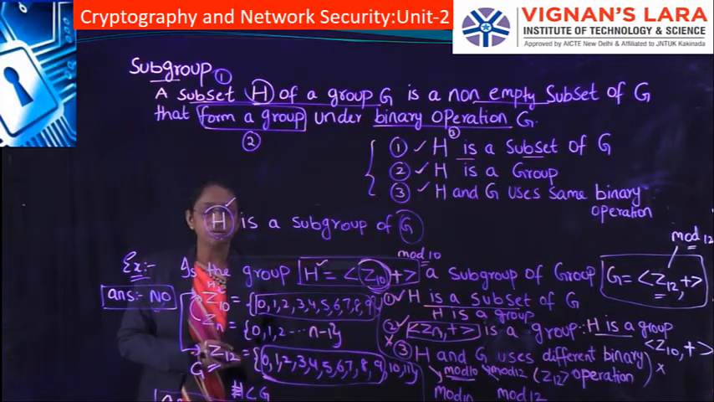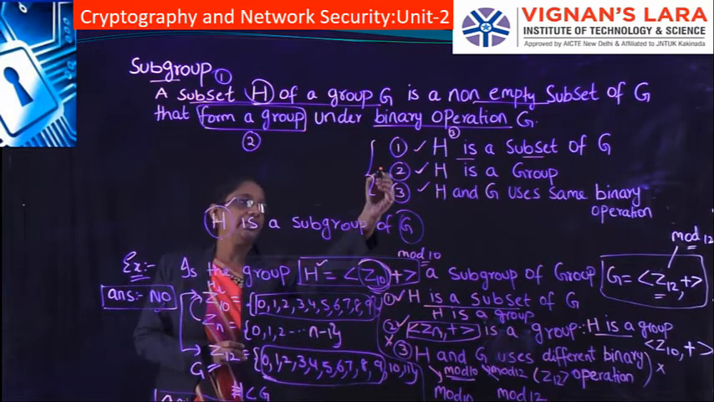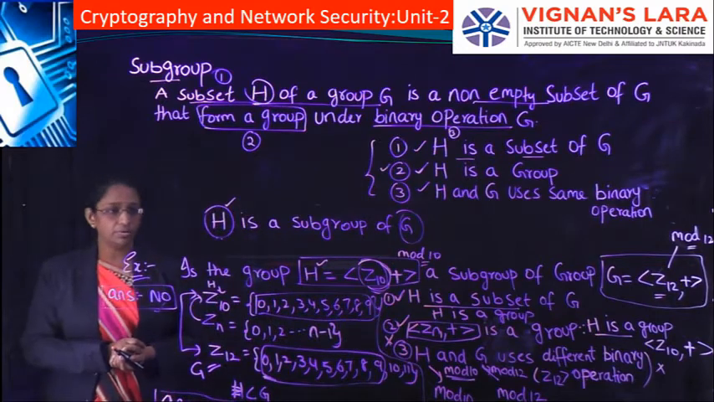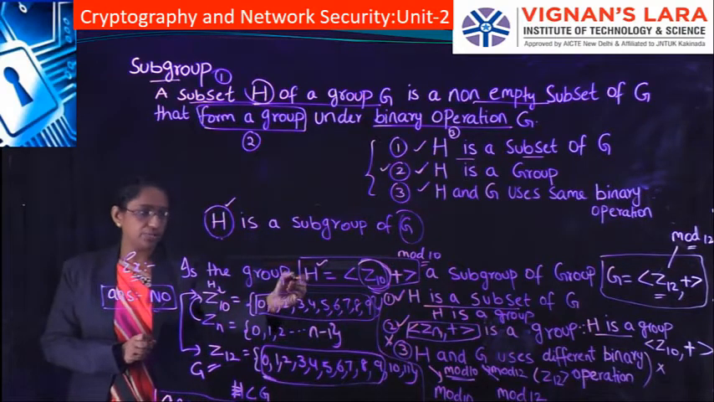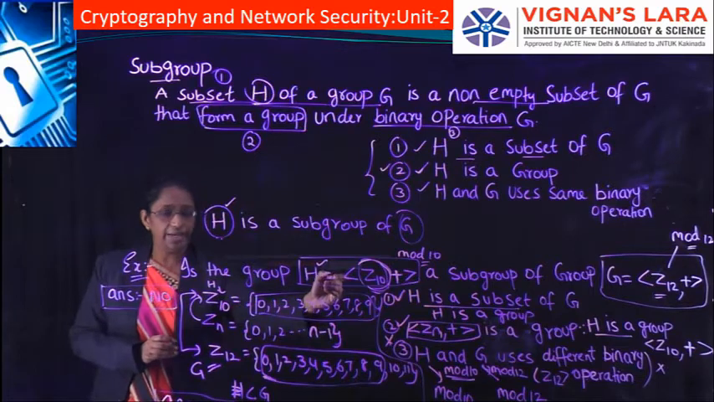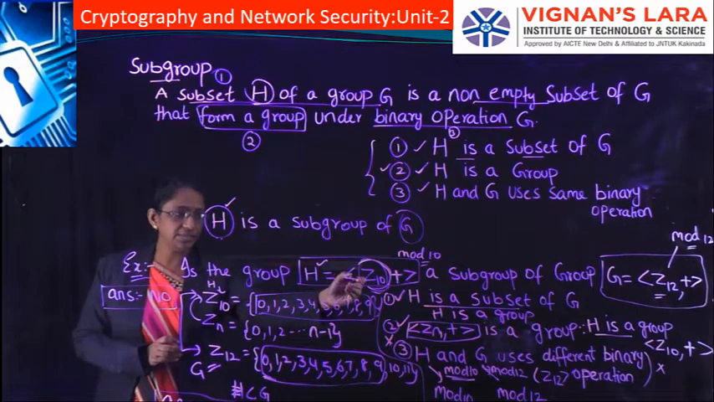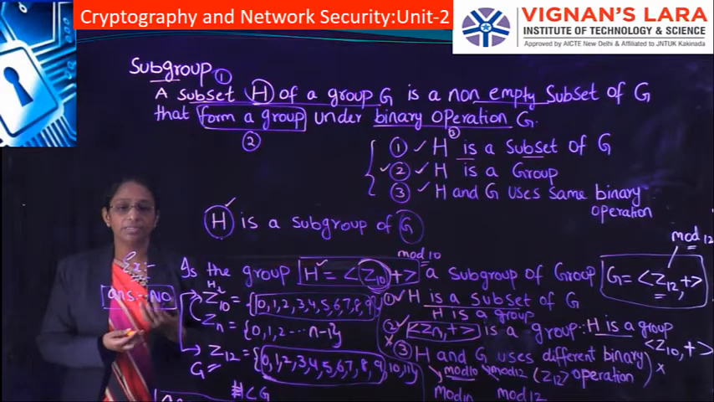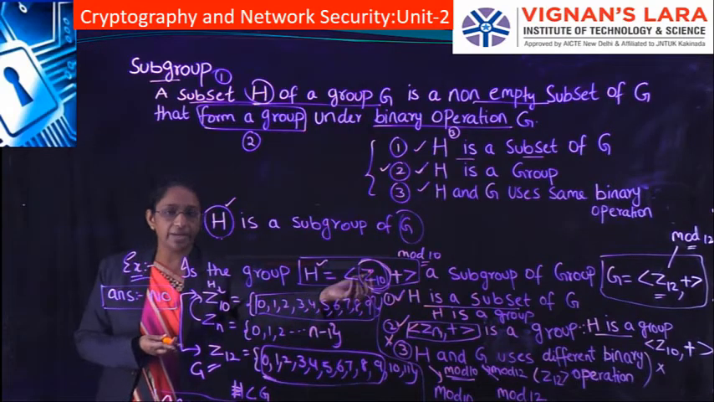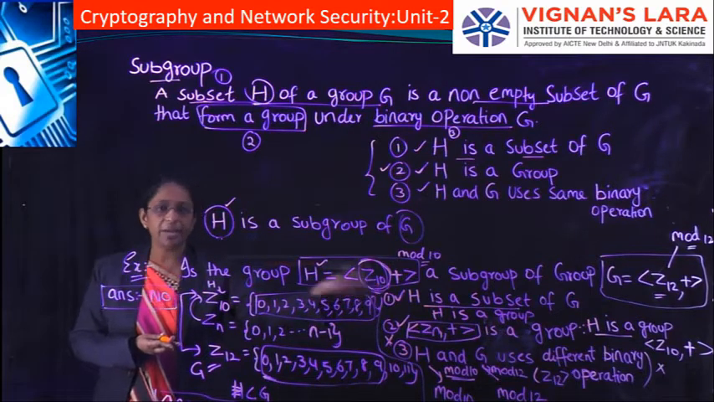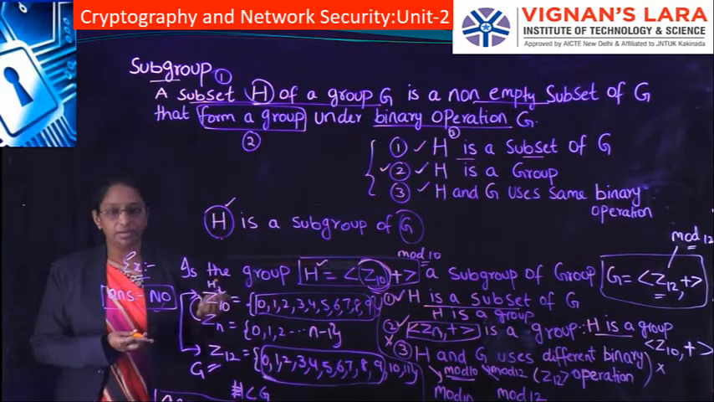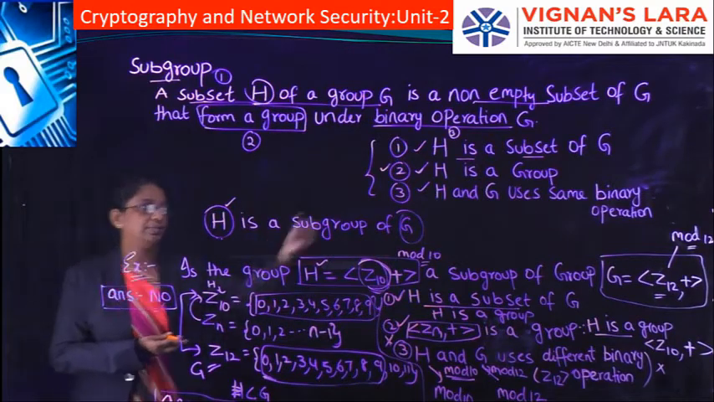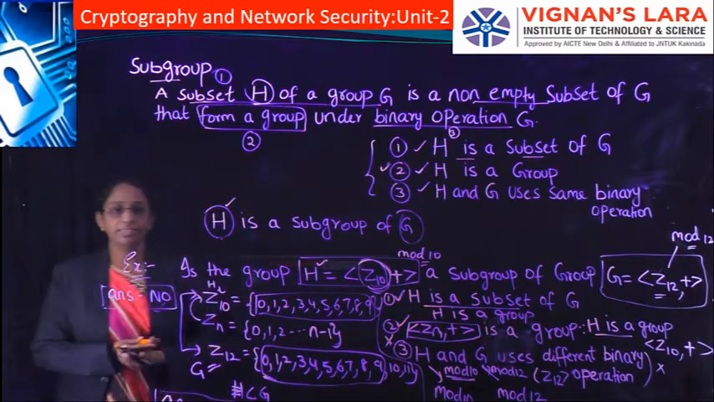Coming to the second condition, the second condition is that H is a group. In our example, H is a group since in the previous class we have proved that the set of residue integers with the binary operation is a group. Since our H is also a residue set modulo 10 with a binary operation, we can conclude that H is a group. So our second condition is also satisfied.